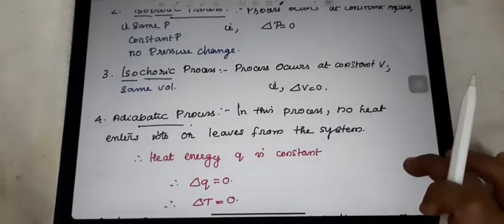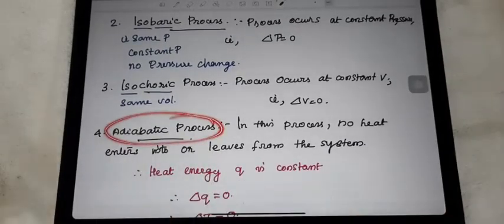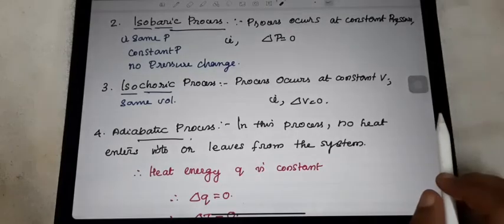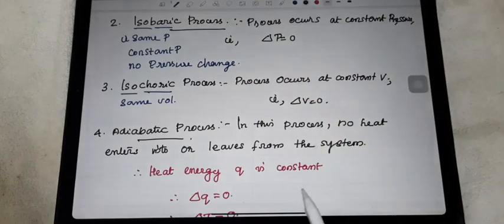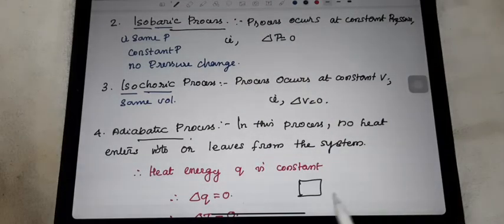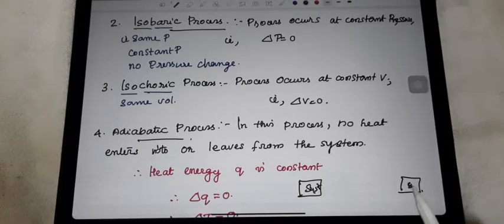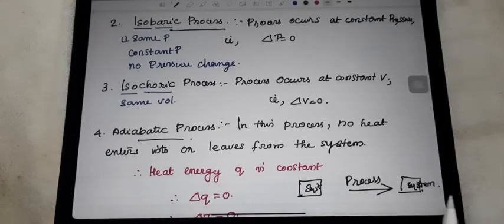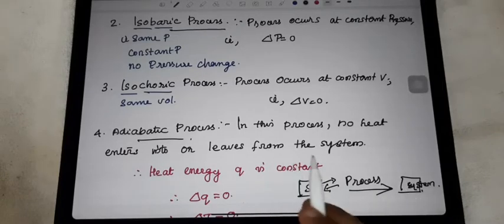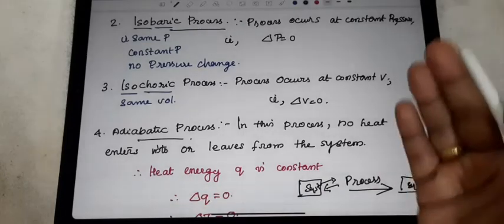Next is a new term for you, the adiabatic process. Just consider one of the processes now. This is the system at the starting of the process and this is the system at the ending of the process. Any process is occurring here. Just imagine that due to that process, no heat enters or leaves. The system is not receiving heat and not giving heat to the outside.